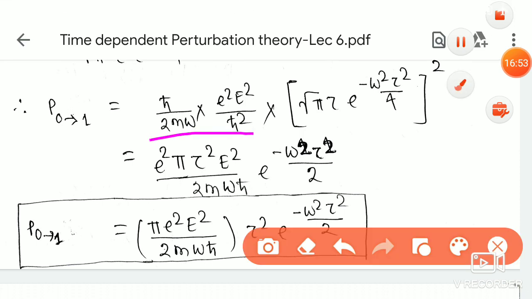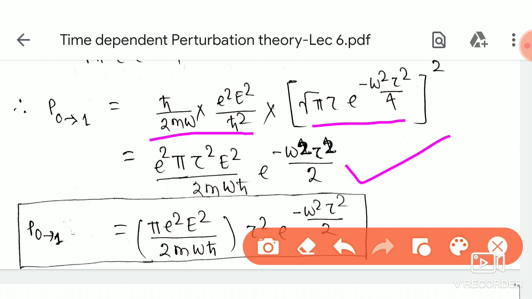So this thing is there, h squared by 2m omega into e square divided by h square, and this integration value I have substituted. I have taken the square also. So we are only left with pi tau square e square divided by 2m omega h squared into exponential minus omega square tau square divided by 2.